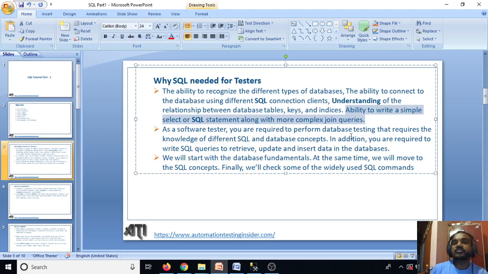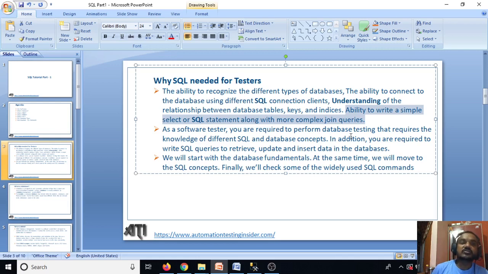As a software tester you are required to perform database testing as well. Here I'm not going to talk about database testing in detail. Database testing is a separate topic, guys. In this particular series we'll talk about different queries. First of all, we should know what the different databases are, what the concept of a database is, and what different queries we use in our day-to-day life. So first we need to understand all this, and later on we'll move towards database testing.